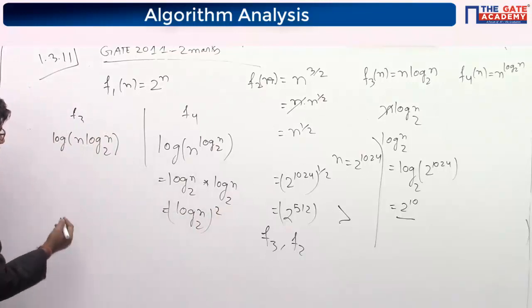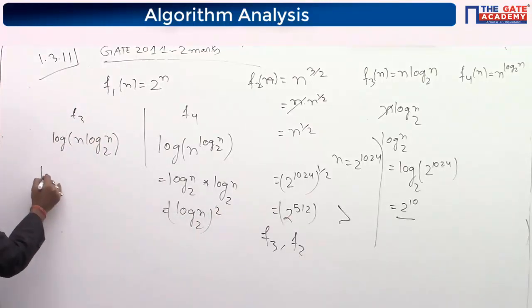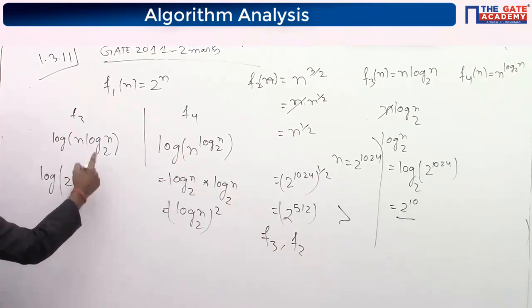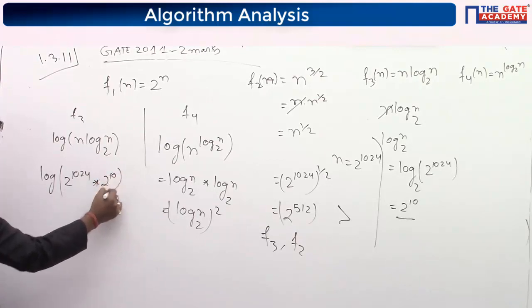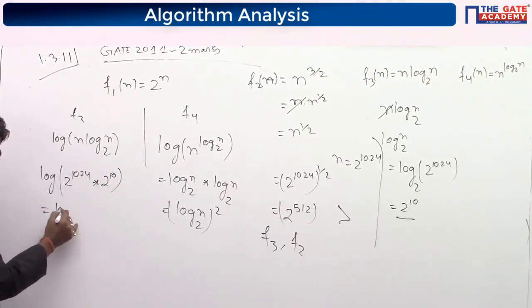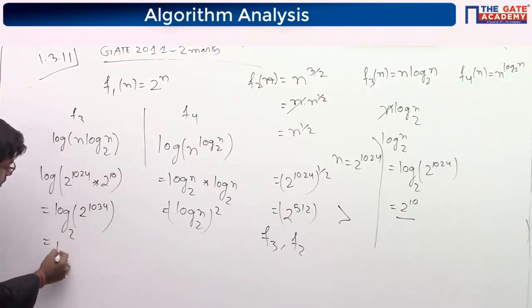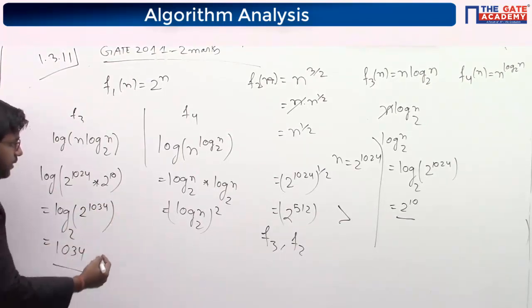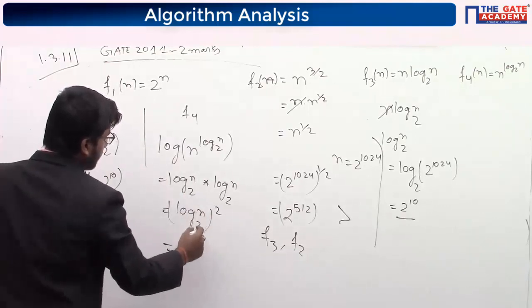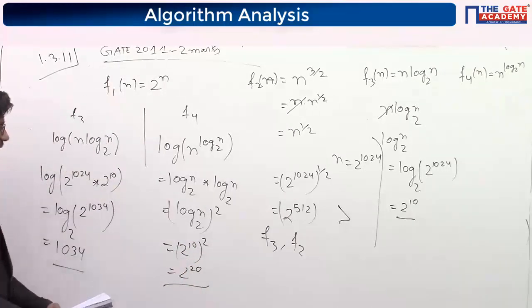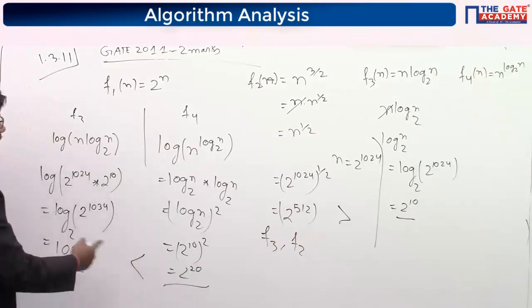So take any value of n, the same 2 to the power 1024. If you do log of this, you will get 2 to the 10 here. So you will get here 2 to the power 1034. Now let's try here. Here you will get 2 to the 10 into 2. So here you will get 2 to the 20. So this is greater. F4 is greater than F3.